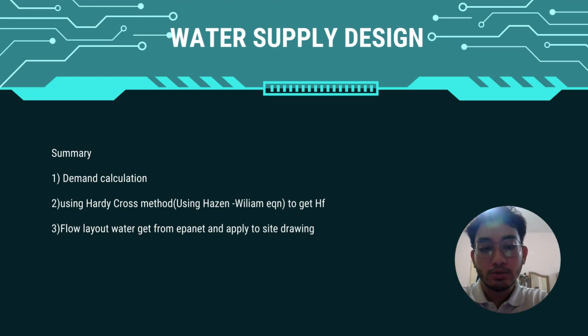And the second reason is that the exponent-adjusted roughness coefficient is more or less constant over a wide range of parameters. The last one is the flow layout, which I get from EPANET, and I apply it to the site drawing.